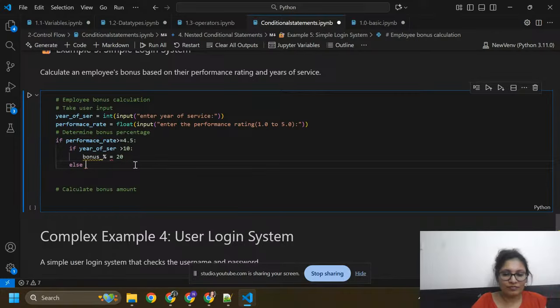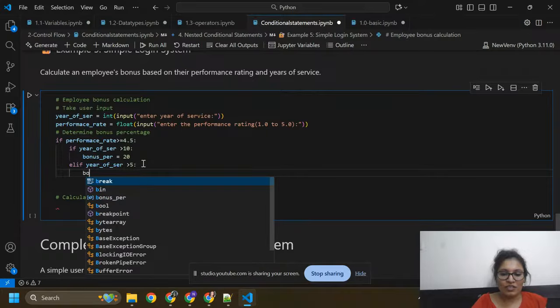Else, year of service. Oh, this is not an else because we are going to define multiple conditions. That's why I need to write elif. Elif year of service is greater than 5, colon. I need to write bonus percentage here because it is giving an error. Bonus percentage.